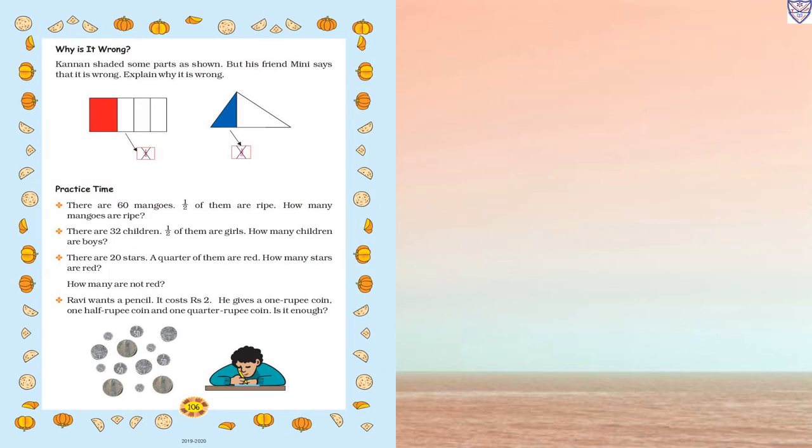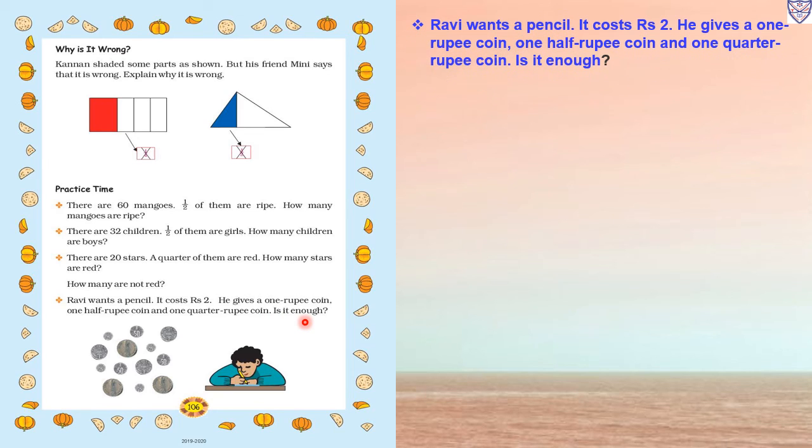Now next question. Ravi wants a pencil. It costs rupees 2. He gives a 1 rupee coin, a 1/2 rupee coin and a 1/4 rupee coin. Is it enough? So in the shop he gives a 1 rupee coin, a 1/2 rupee coin and a 1/4 rupee coin.